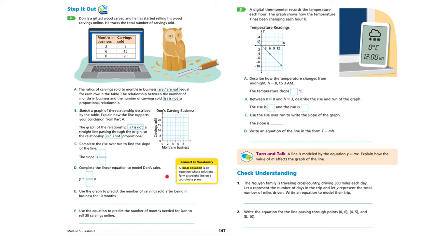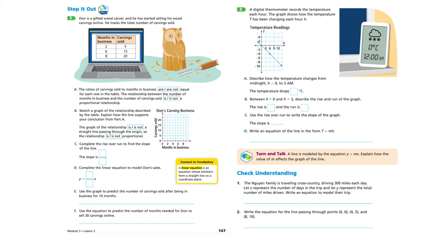So here, the vocabulary: a linear equation is an equation whose solutions form a straight line on a coordinate plane. And then in this last one, use the equation to predict the number of months needed for Dawn to sell 30 carvings. So they want you to use the graph here and the equation to make those predictions. So I would pause there and then go on to number 3.